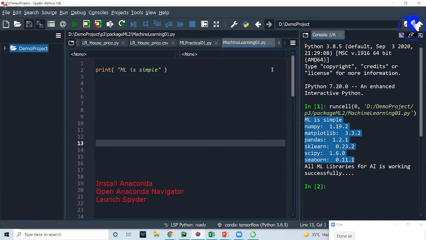And for this test message, if I have to run it, right click and then there is an option run the cell. When I click run the cell, you will see that immediately I got the output on the right hand side: ML is simple. All the hands-on implementation that I'll be explaining, you have to write it in this way and run it and you'll get the output. This is the way that we are going to adopt.